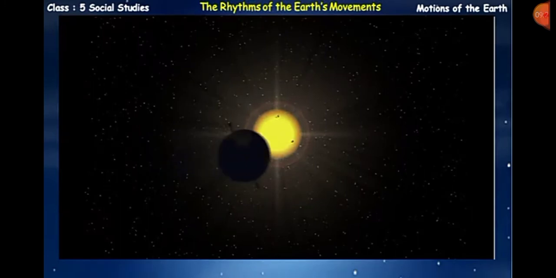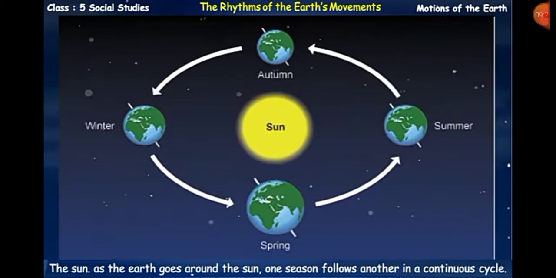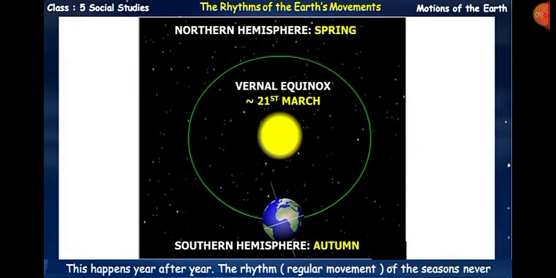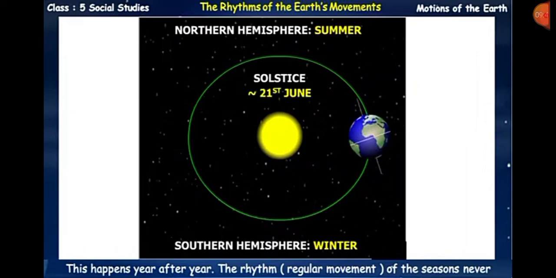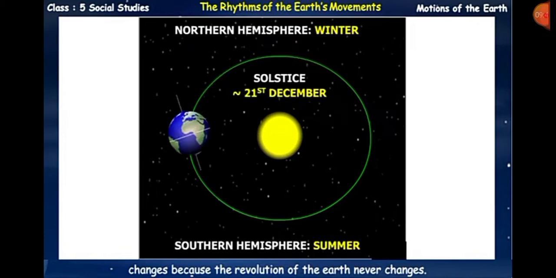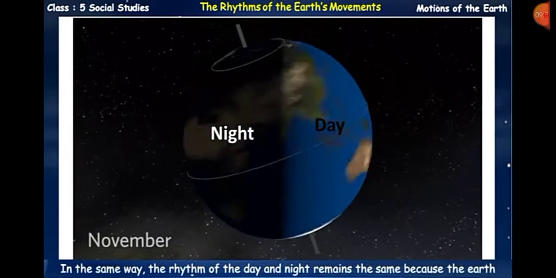As you can see, with the revolution of the earth we have seasons because of the tilt of the earth's axis and its orbit around the sun. As the earth goes around the sun, one season follows another in a continuous cycle. Okay students, so this happens year after year. The rhythm, the regular movement of the seasons, never changes. That's why the seasons never change, and because of the revolution of the earth, everything is continuously the same.